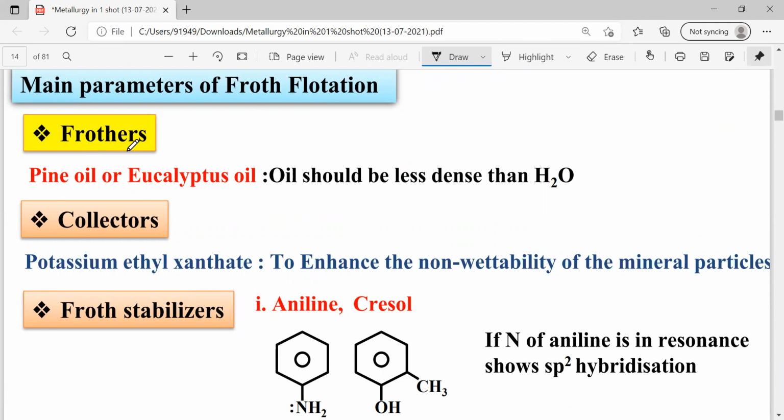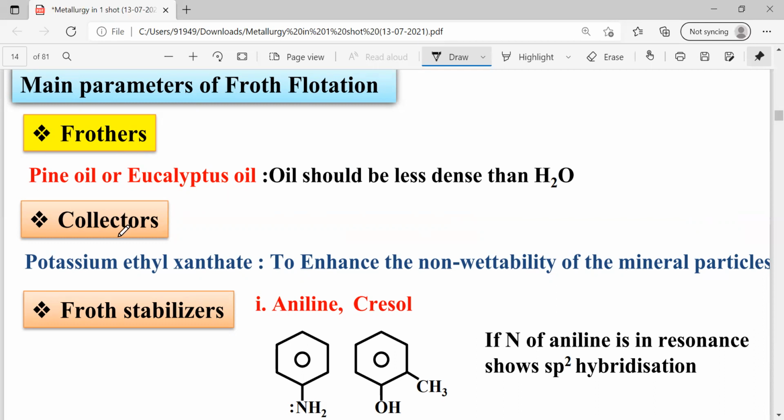When we add these and stir the ore in these oils mixed with water, we get a suspension. At the top layer, we get the gangue particles, because the gangue particles are lightweight, whereas the ore particles are heavyweight, so they come down. So that is the use of frothing agents or frothers, pine oil or eucalyptus oil.